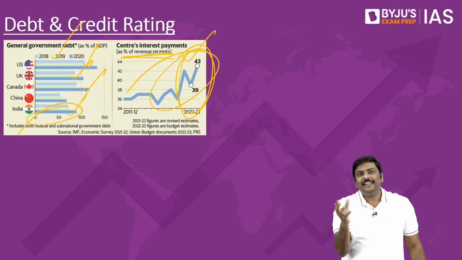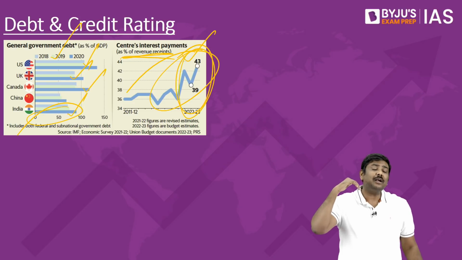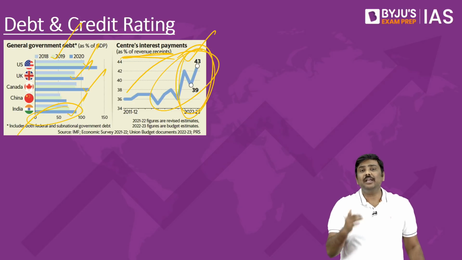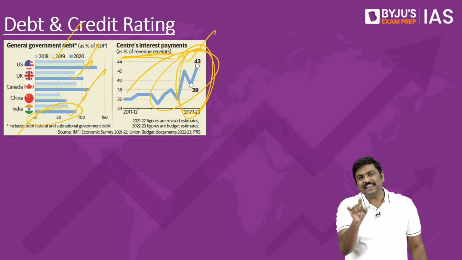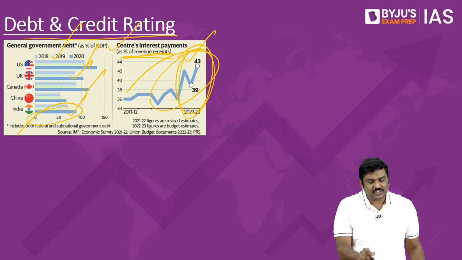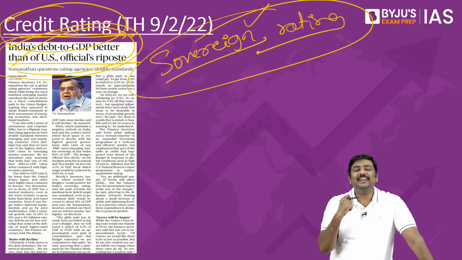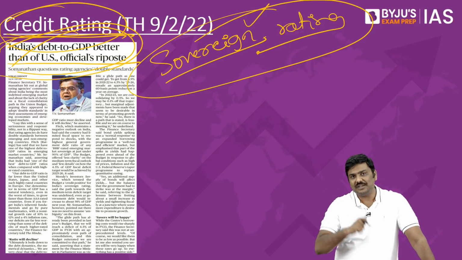That is, they treat the developed countries much better, even though they might have a worse debt to GDP ratio compared to India. But when they treat India, the treatment is a stepmotherly treatment. Done? So these are some of the arguments which have been provided by the government in the context of the rating agencies' analysis of the budget.